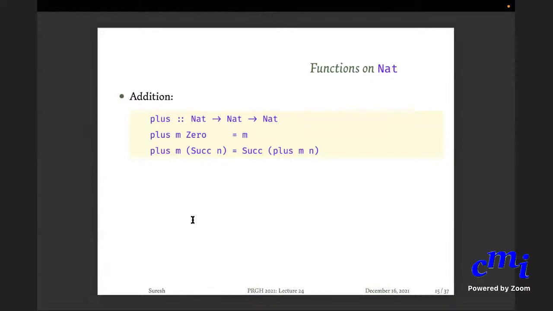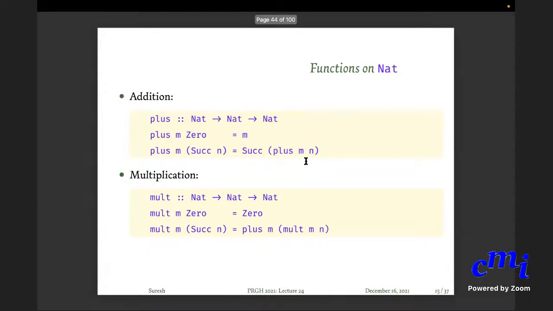What else can you do? Addition you can define recursively. Plus of m and Zero is m, plus of m and Succ of n is Succ of plus m n. Multiplication you can define similarly. Mult of m and Zero is Zero, mult of m and Succ of n is plus m (mult m n). Okay, this is all standard stuff, except you can define natural numbers as your own data type.